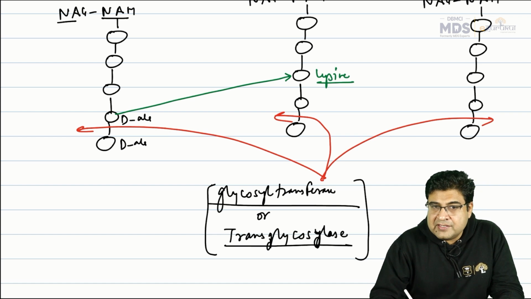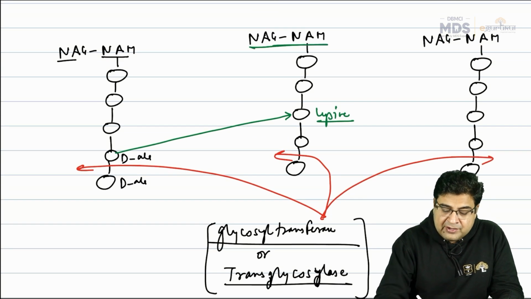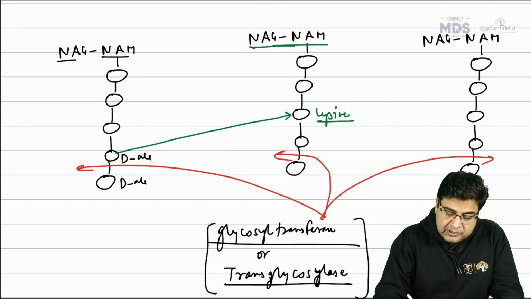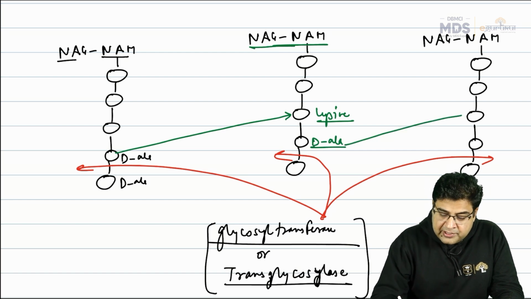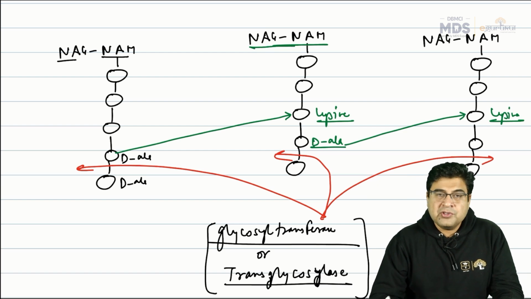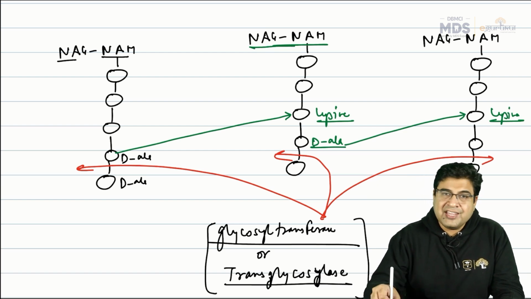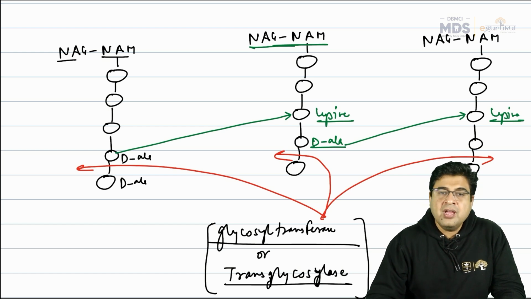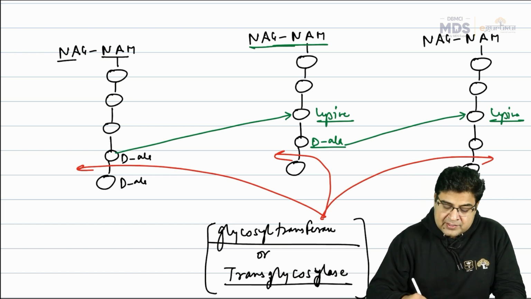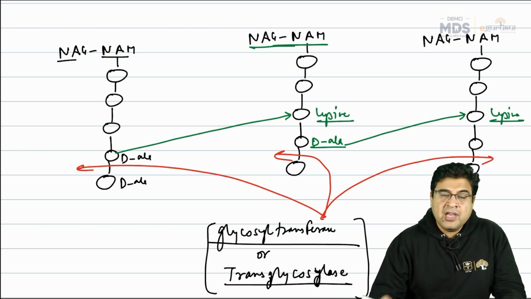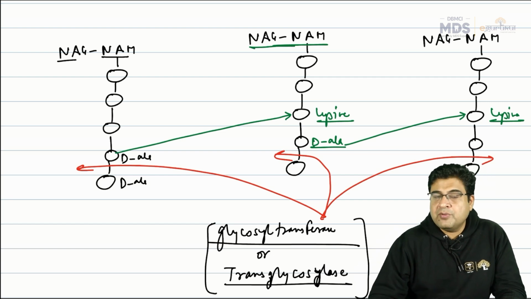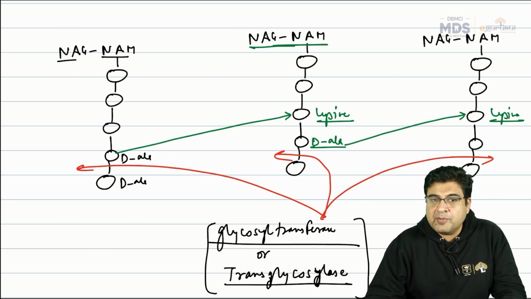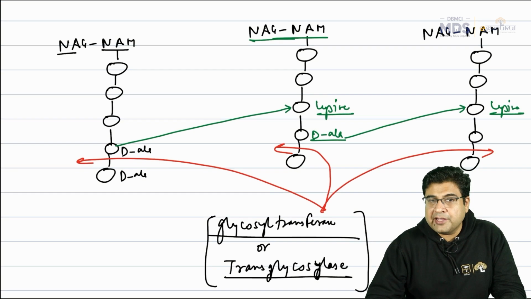Now if you see the second peptidoglycan, here also the fourth D-alanine is free. This D-alanine will start making contact with the third lysine of the other peptidoglycan. In this way, these peptidoglycans will start sticking to each other and arrange themselves in a chain. We call it a peptidoglycan chain. But this is only possible when this enzyme, the glycosyl transferase enzyme, has removed the last amino acid from this chain. Only then is the fourth amino acid capable of making contact with the other peptidoglycan.